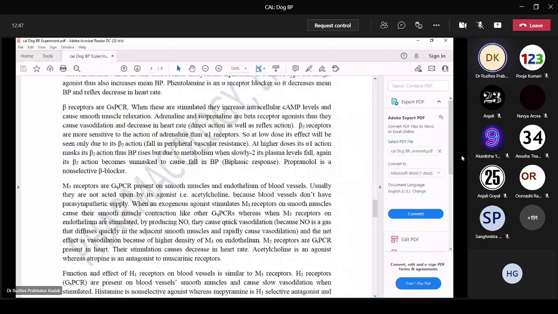So at low doses, its effect will be seen only due to beta 2 action. Whenever concentration is low, there is more beta 2 action because it is more responsive. So there will be vasodilation and fall in BP. At higher doses, its alpha action masks beta action, thus BP will rise. Whenever it is metabolized, plasma levels will fall again and lead to beta 2 action. That is biphasic response. Initial alpha action, then whenever concentration decreases, beta action leading to vasodilation.